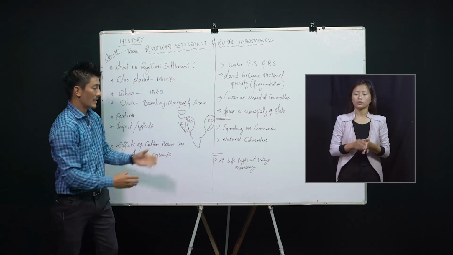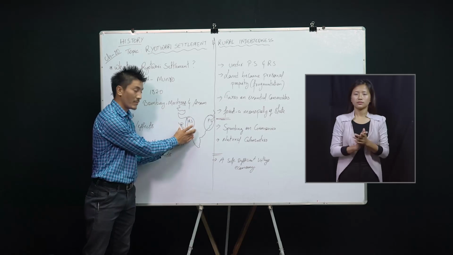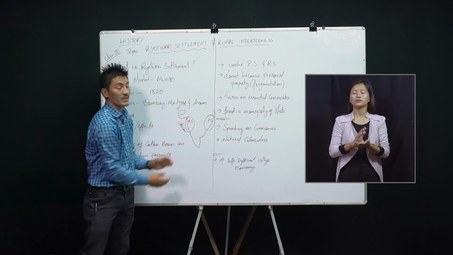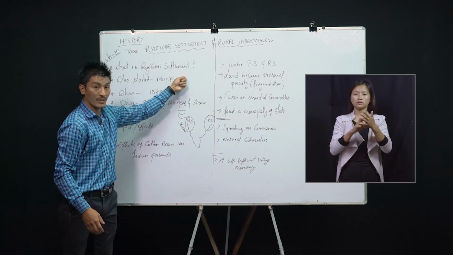Please remember that the land revenue or land tax settlement that the British introduced in the Deccan region is known as Ryotwari settlement.